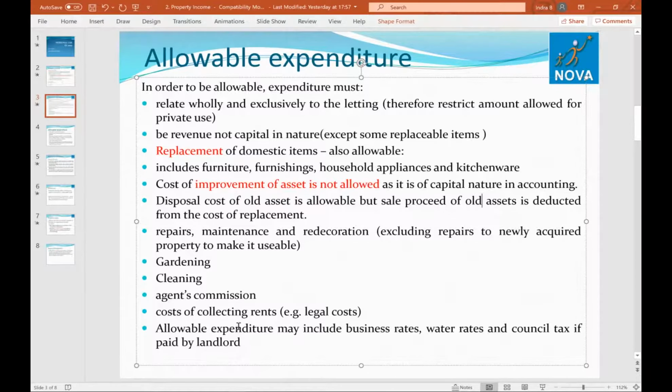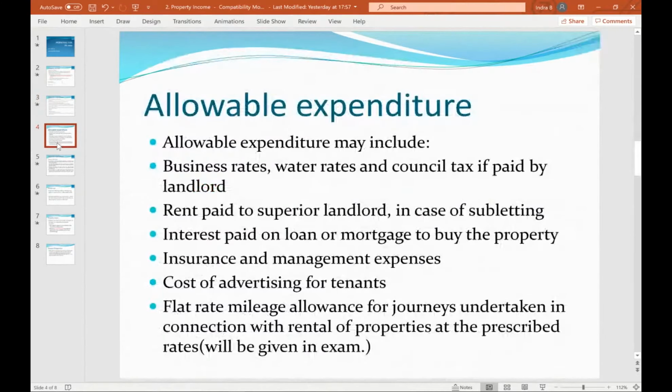Cost of collecting rent, like if your agent is collecting the rent, or any legal fees there, then it is allowed. Allowable expenditure may include business rate, water rate, council tax, etc. if paid by landlord. Generally, these things are paid by the tenant only, right? So it is not included in the rent. But if the rent is inclusive of that, then it can be deducted. Okay, fair enough. It makes sense.